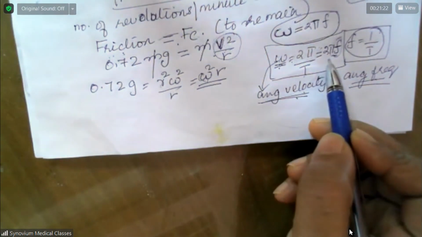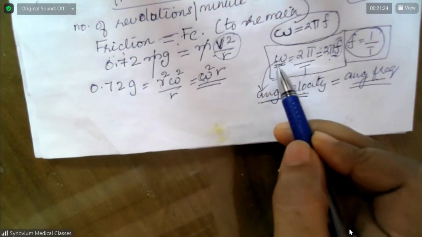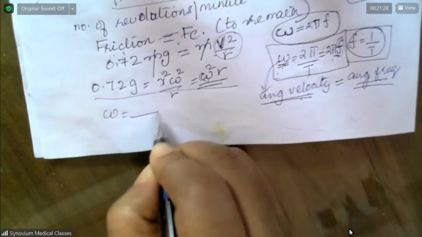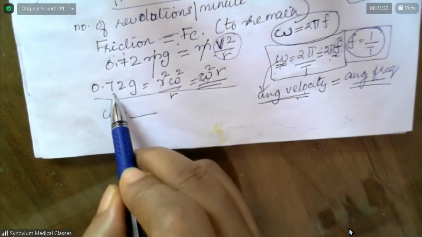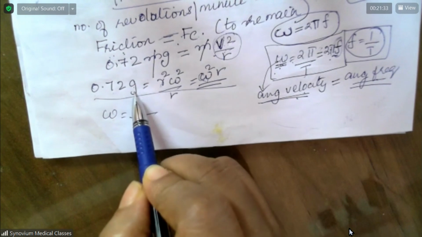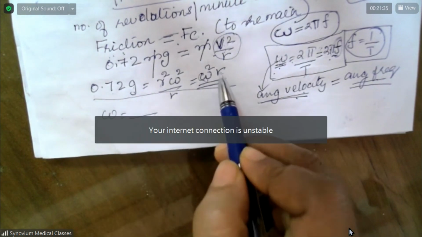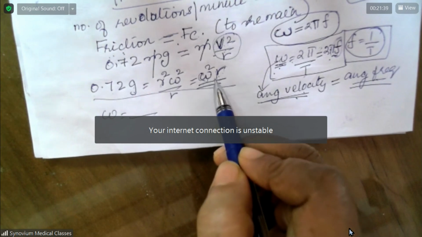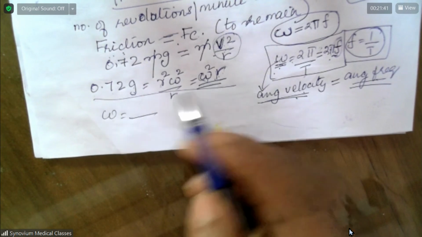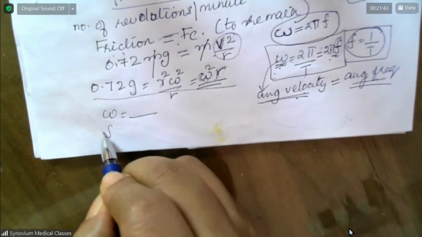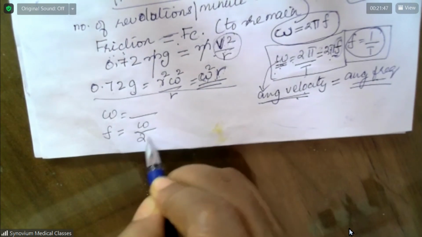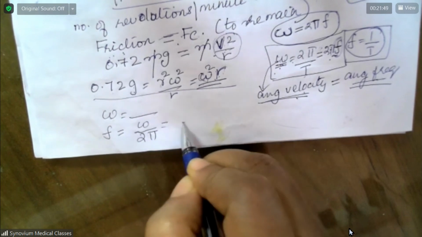Okay, now what we need? We need F. F is equal to omega by 2 pi. So from this, you find omega. 0.72 into 9.81 is equal to omega square into R. This R is given to you as 35 centimeter. Find omega. Then F is equal to omega by 2 pi. This is your answer.